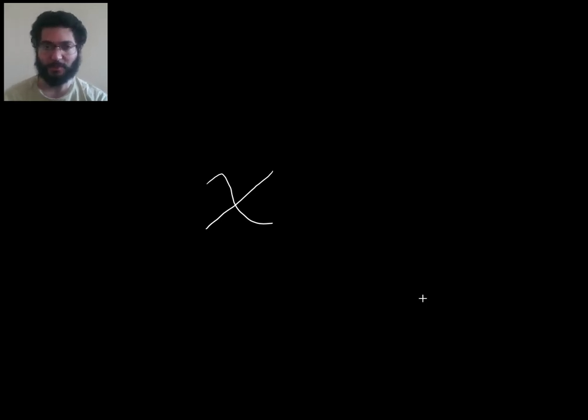So depending on how many people are watching this, well, I guess it's not concurrent, but you get the point.